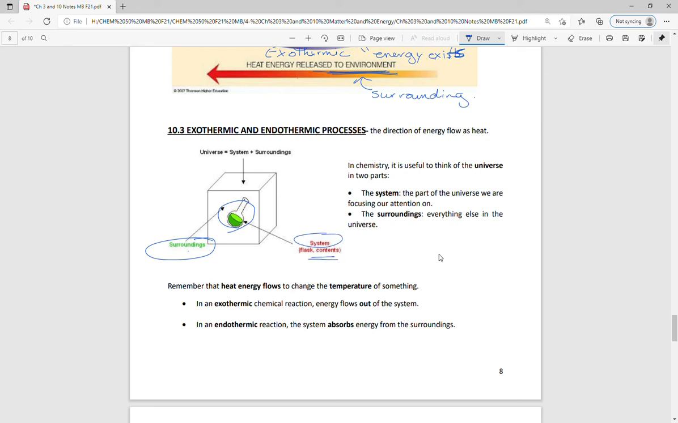And so here what we're talking about, and to put it in more neat terms here, energy flows to change the temperature of something. Exothermic, energy flows out of the system. Endothermic, energy goes into the system, or it's absorbed from the surroundings. And so it flows out of the system to the surroundings.